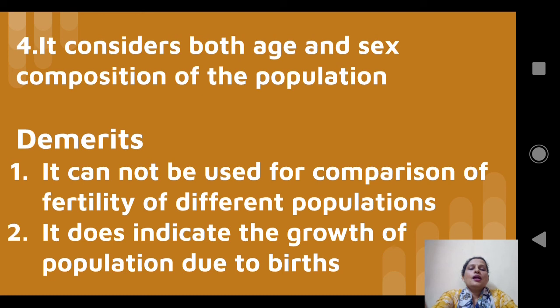Demerits: it cannot be used for comparison of fertility of different populations because here we are not getting a single number, we are getting fertility rates for different age groups. Second one, it does not indicate the growth of population due to birth because we are not considering the whole population, we are considering only the females of the childbearing age group.